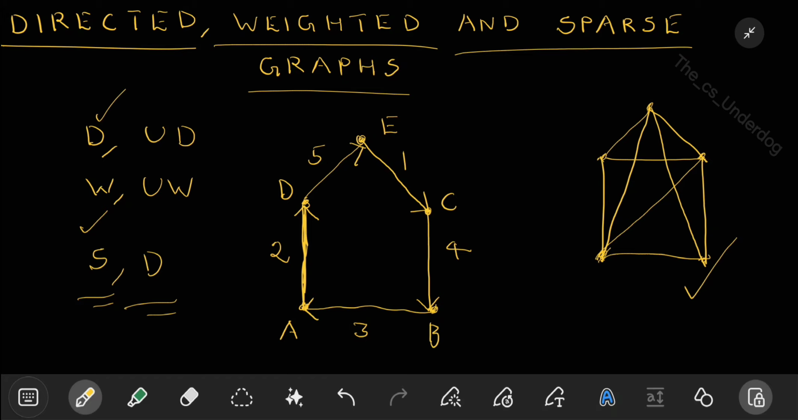So these are all different qualities of the graph. The same graph can have different combinations of these. The same graph can be directed, unweighted and sparse. It can also be undirected, unweighted, dense. All the combinations are possible.